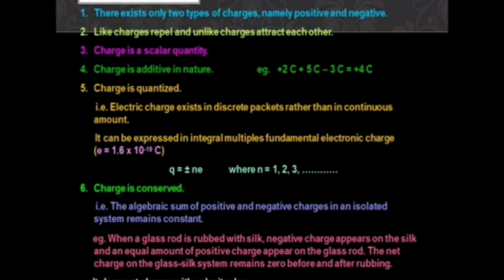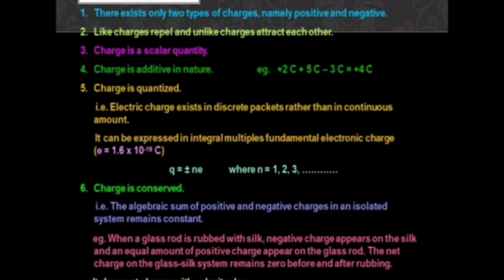Charge is additive in nature. It's ordinary algebraic addition. See the example: +2 coulomb, +5 coulomb, -3 coulomb equals 4 coulomb. So it is ordinary algebra with positive and negative values. C is called coulomb; coulomb is the unit for charge. That's why we have put coulomb, C. Next is the quantization of charges, Q = ne, so Q equals plus or minus ne, where n = 1, 2, 3 and so on, and e is the magnitude of charge.